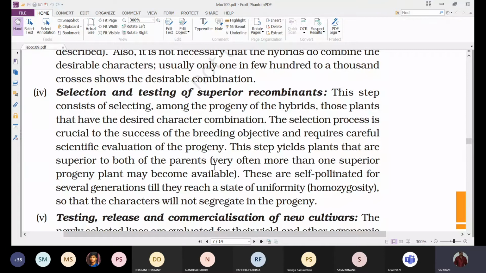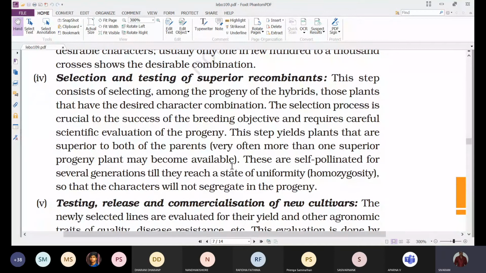And next, whatever hybrids are showing desirable characteristics of both the parents, these are self-pollinated for several generations till they reach a state of uniformity, that is homozygosity, or pure lines or true lines, till we obtain the pure lines or true breeds, or the homozygous condition for those superior qualities.